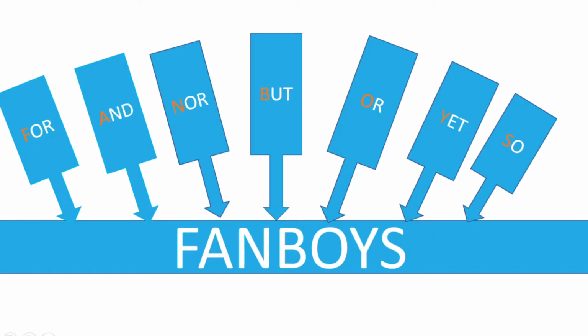So let's now proceed with the kinds of coordinating conjunction. The most famous is what we call the FANBOYS. Are you familiar with the FANBOYS? I made an acronym for this one for you to be able to remember it very easily. So what does FANBOYS mean? F for for, A for and, N for nor, B for but, O for or, Y for yet, and S for so. So FANBOYS: for, and, nor, but, or, yet, and so.